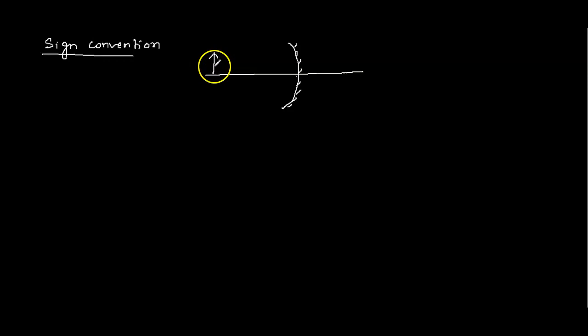Upward will be positive, right? Yes, sir. And downward will be negative. Height upward is positive, and downward will be negative.